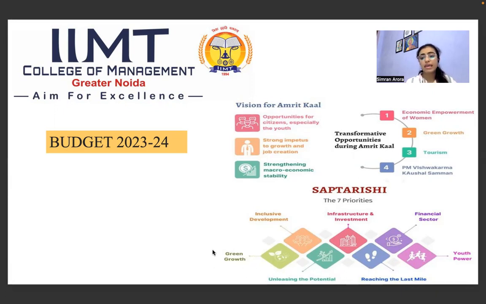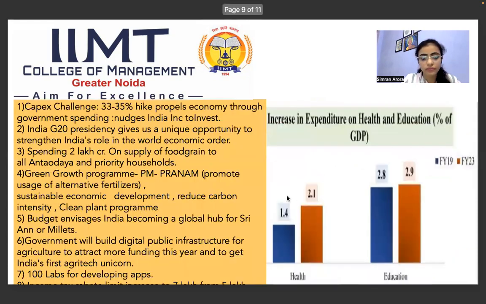And yes, every country now is focusing much on green growth. So this budget is also about green growth. The next is inclusive development, like they are focusing on vaccination and banking facilities, etc. The next is infrastructure and investment. So the government is investing much on the capex. So these are the 7 priority sectors, Saptarishi, which the government has announced in the budget.